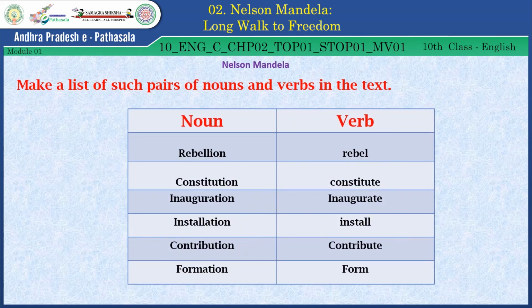Here are the pairs of nouns and verbs in the text. Rebellion, rebel. Constitution, constitute. Inauguration, inaugurate. Installation, install. Contribution, contribute. Formation, form.